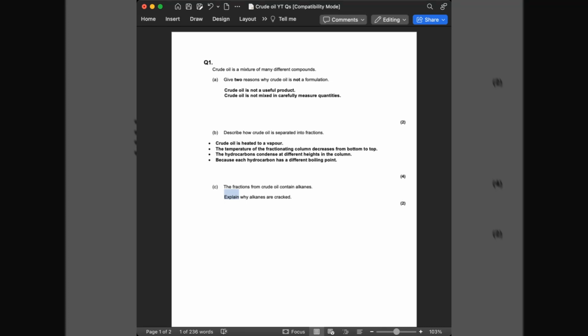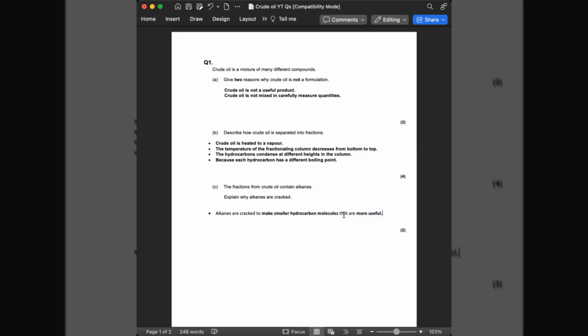But at this point, we haven't explained, we haven't said why. Why do we break it down into smaller molecules? Well, the reason we break it down into smaller molecules is to make something that is more useful. Okay, so to get 2 marks for this question, we would say something along the lines of alkanes are cracked to make smaller hydrocarbon molecules, this being your first mark here, that are more useful, this being your second mark.